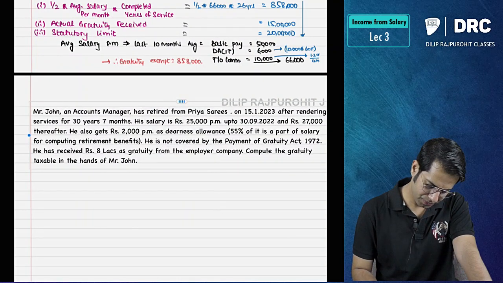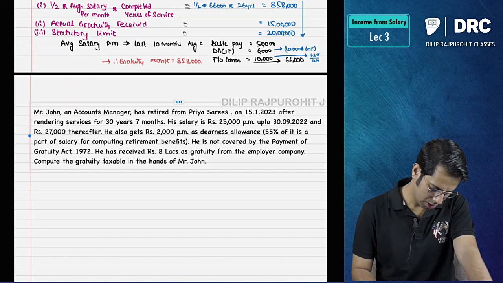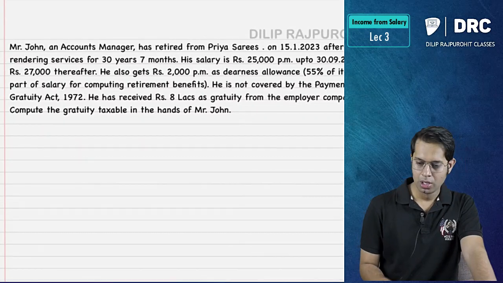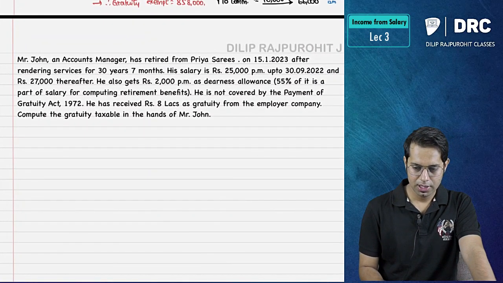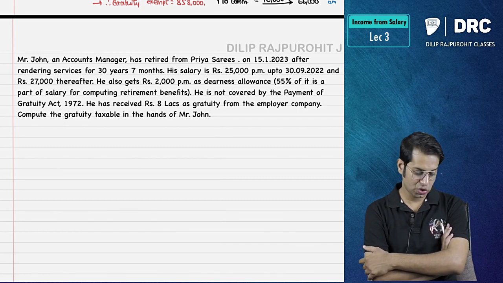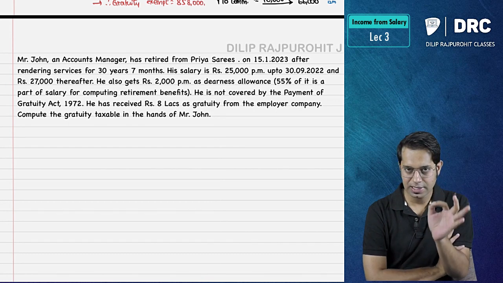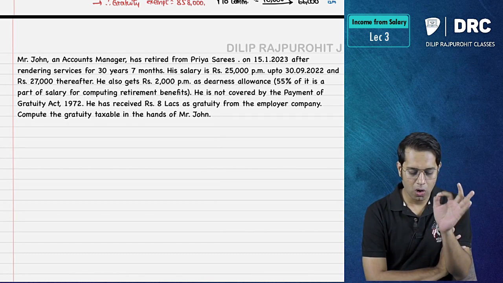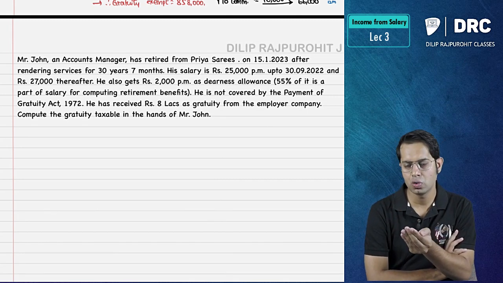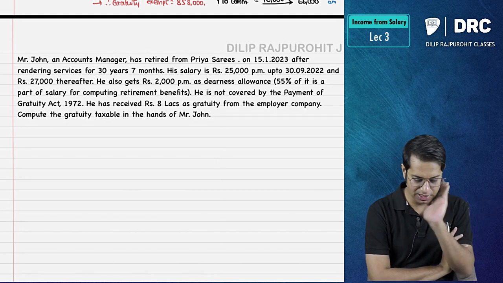Mr. John the Don. Mr. John. What does the question say? Question says, you can pause the video, solve the question. Mr. John, an accounts manager, has retired from Priya Saris on 15th of January 2023. Fraction should be ignored. I mean, month of retirement should be ignored. So I should take everything from December.